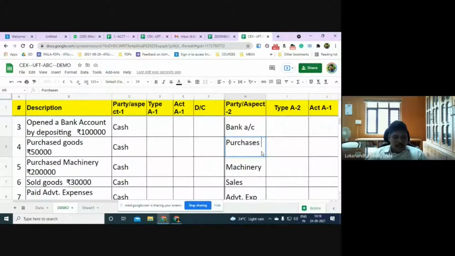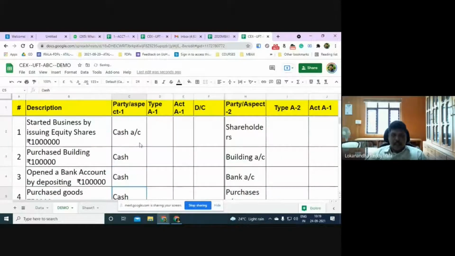Instead of purchases, I call it purchase account, and instead of sales, sales account. This is a simple convention, right? Even if you write cash, it doesn't matter, but it's a convention that we write it as cash account. Is this clear? Any questions here? Very easy. For everything, for party 1, party 2, you simply put account.